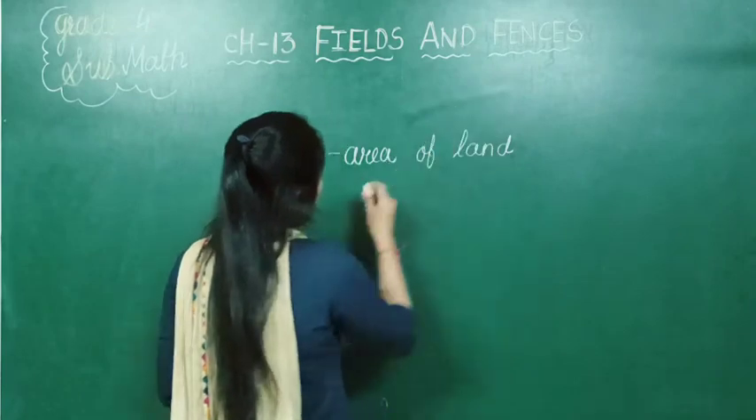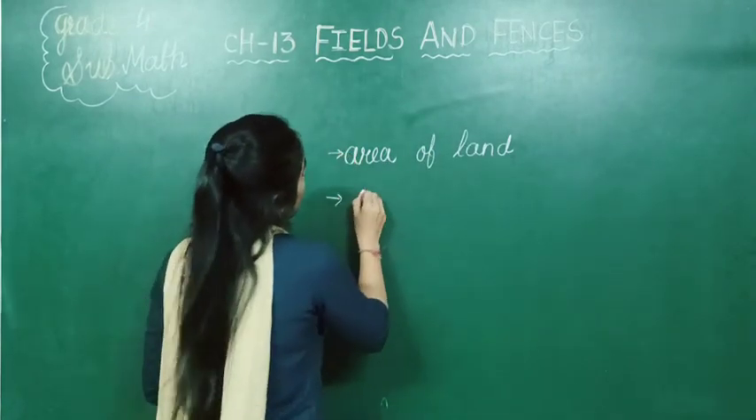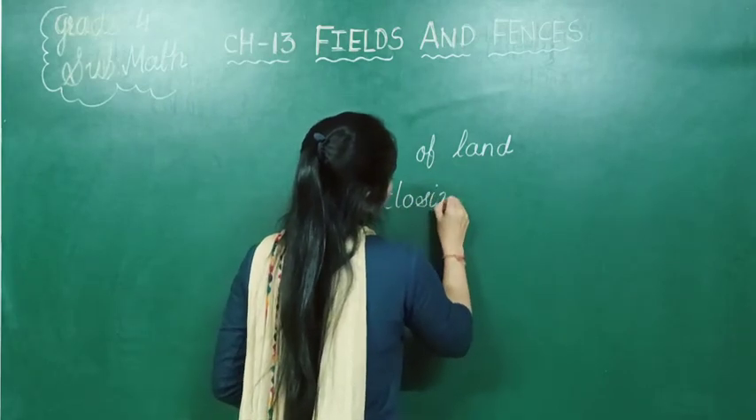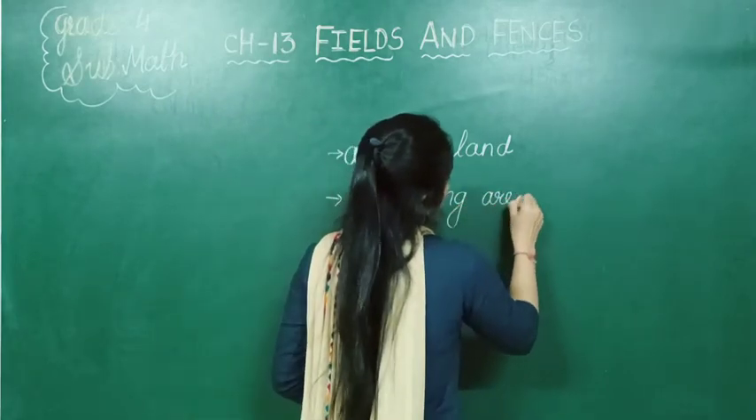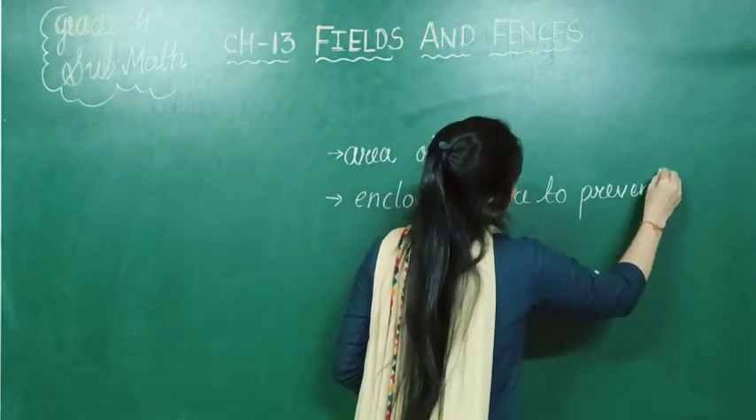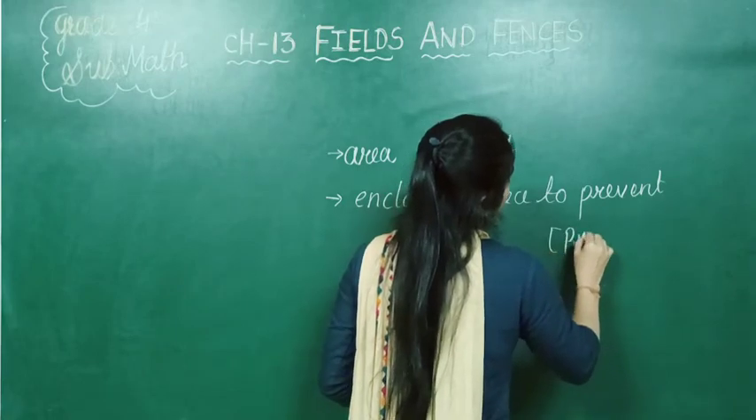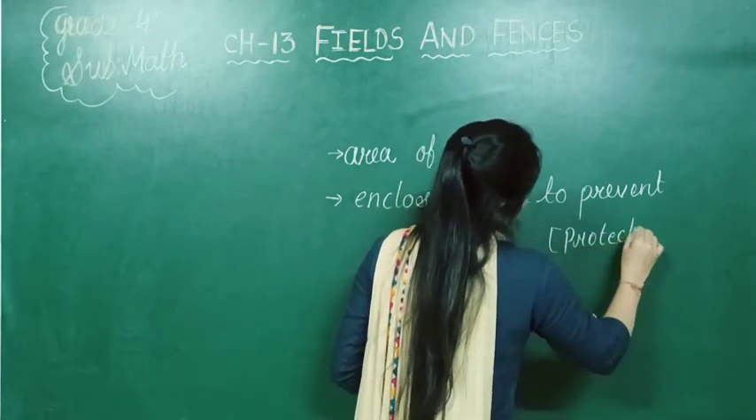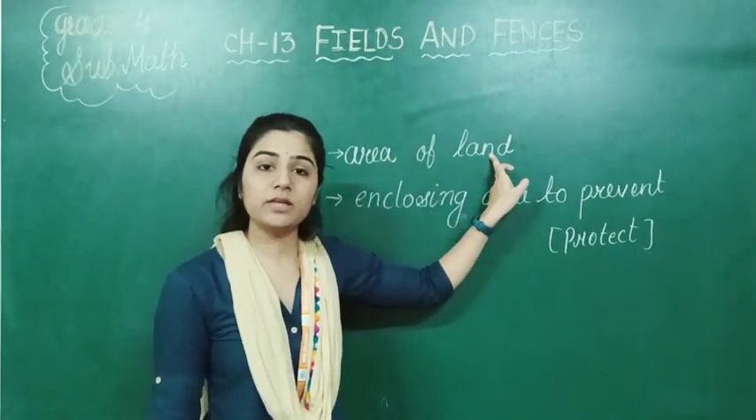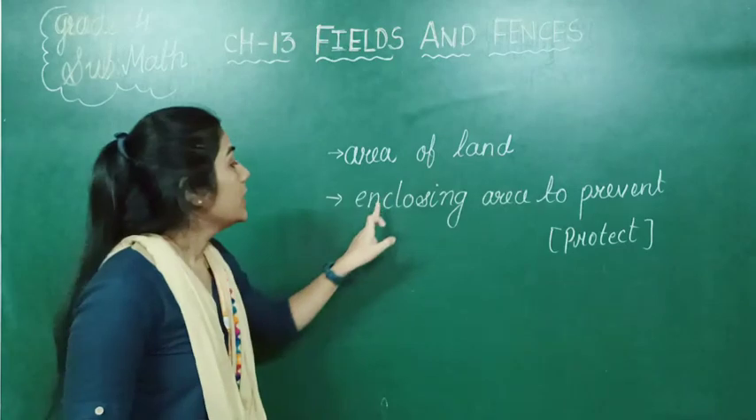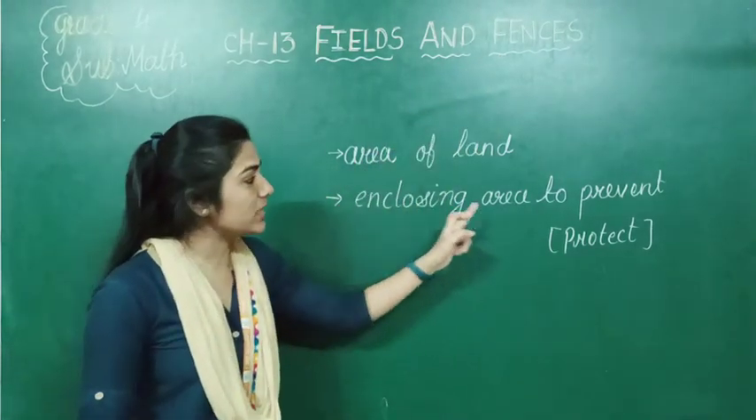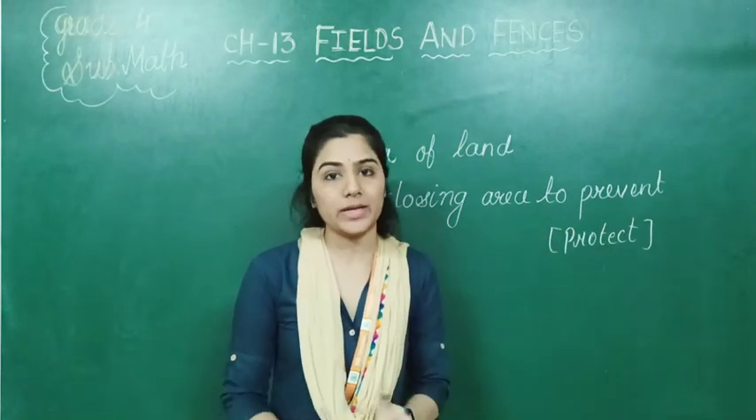What is the meaning of fences? Fences means enclosing area to prevent something, or else we can say to protect something. Fields means area of particular land in which we are planting something, like wheat, rice, etc. And fences means enclosing area to prevent or to protect something.